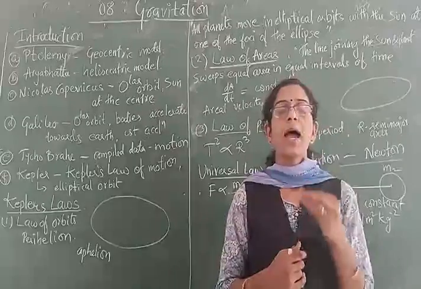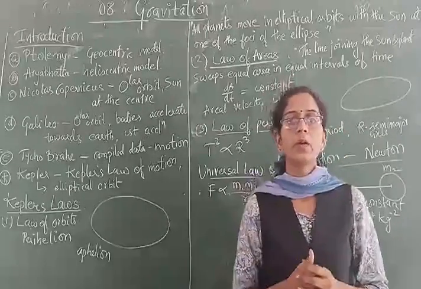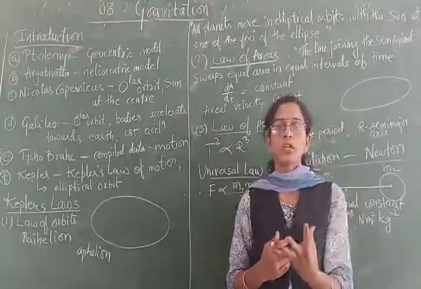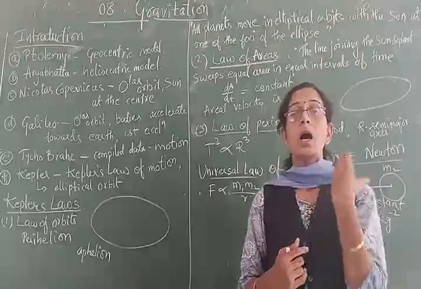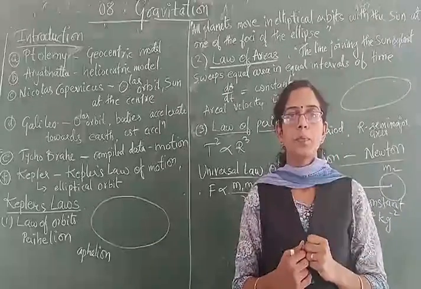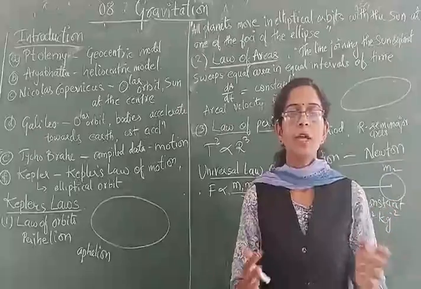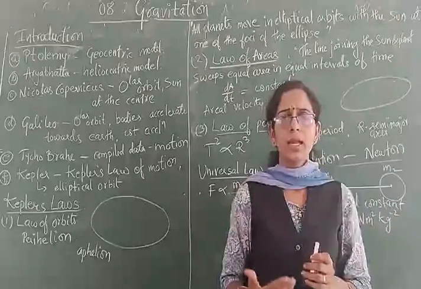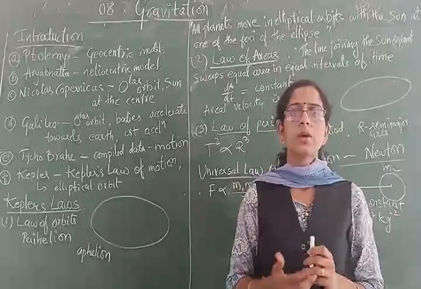Thus he gave us the idea that the earth is an object which attracts other objects towards it, and with the help of that we have analyzed various contents related to what?